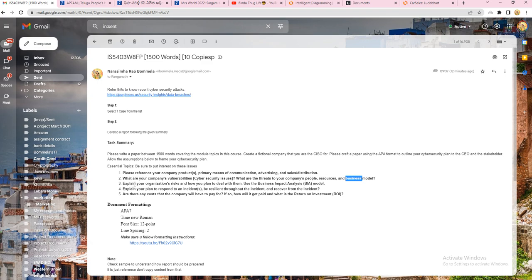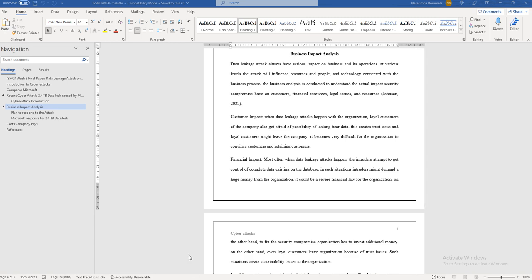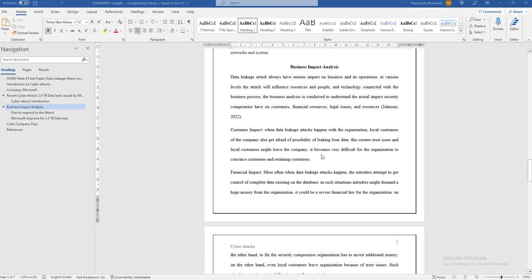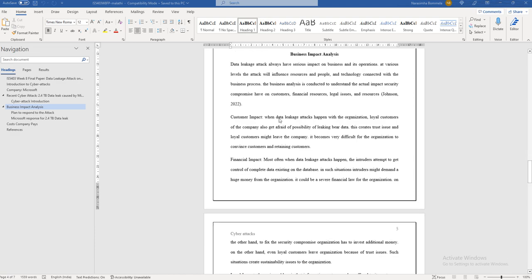Next, we will be writing about organization risks and how we plan them. Here we are supposed to use business impact analysis. So try to find business impact analysis related detail. If you cross check business impact analysis, this can be tabulated, created in table form also, but giving a brief explanation always helps.